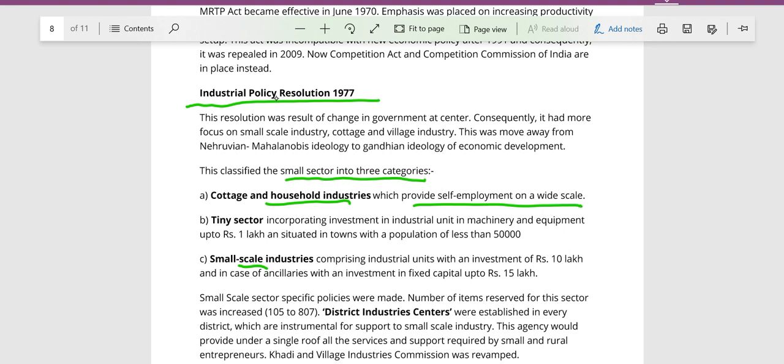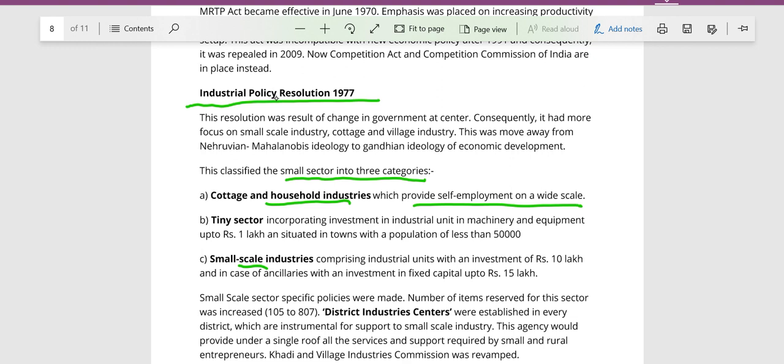Cottage industries were industries mainly related to embroidery and other things like beedi making, all these industries were cottage industries, which are mainly concentrated in the household. Then there was the tiny sector.